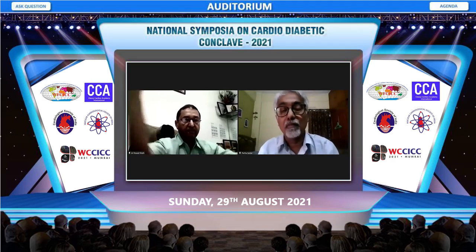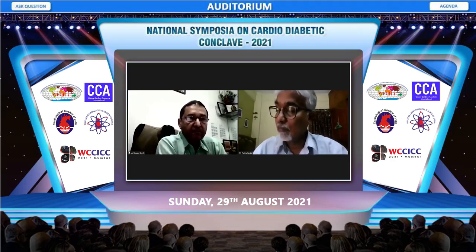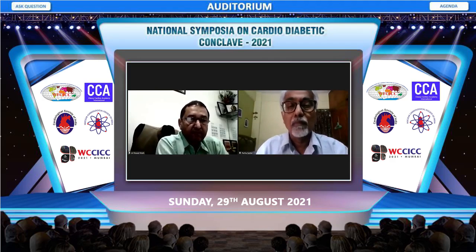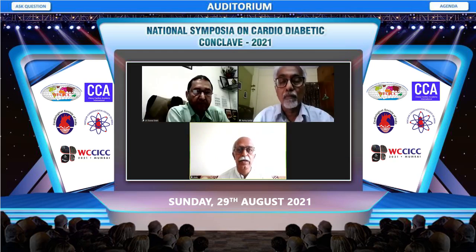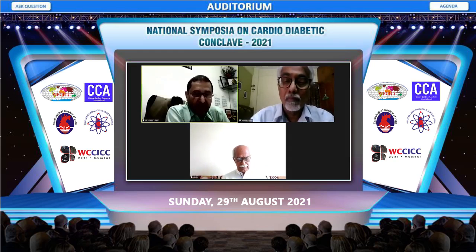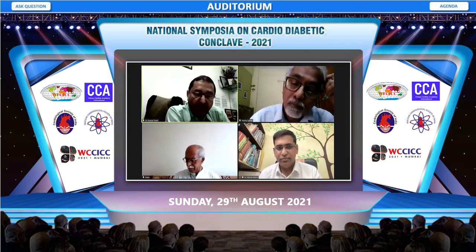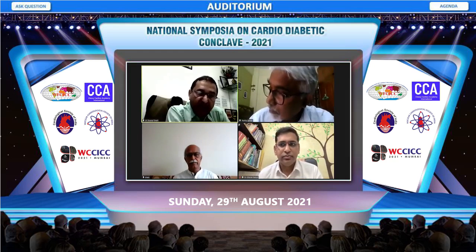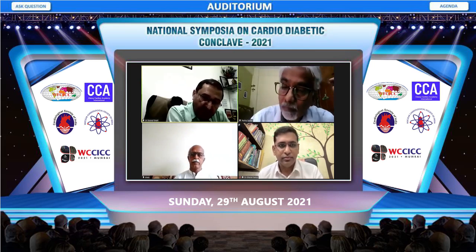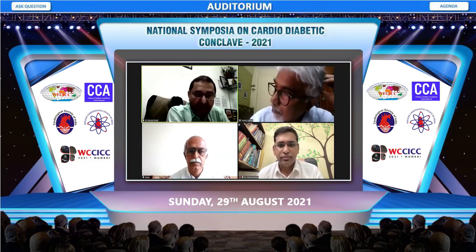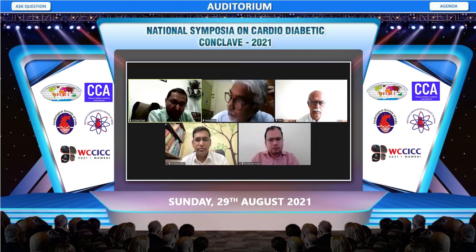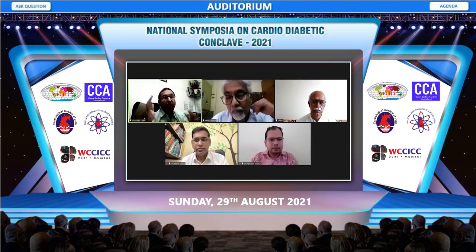My question to Professor Sheth is, I can understand because of paucity of time he has to hush up. You have shown 3 formulae for estimating eGFR, and there are many more. I want to know which is the best. Please elaborate. Yes, as I said, the CKD epidemiology formula, which estimates using both creatinine and cystatin C. So eGFR based on creatinine and cystatin C is the best formula across all modes of GFR.